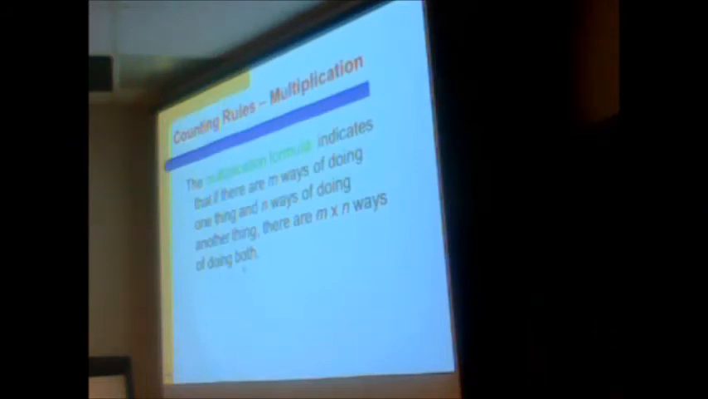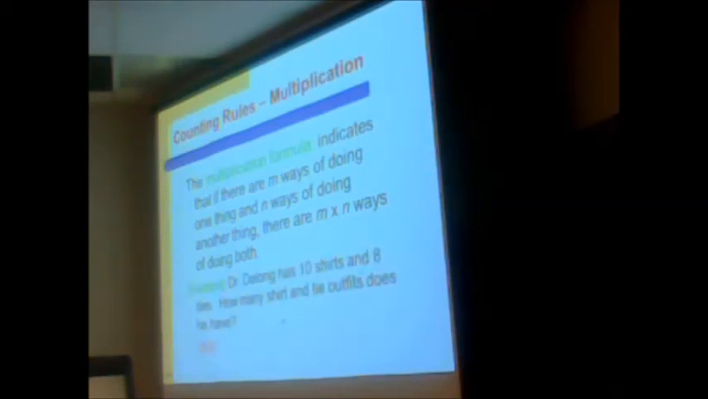Multiplication formula, and this is going to be like the algebra problems from 8th grade. I have 5 ties and 3 shirts. How many different combinations can I come up with? This is the same type of problem, but I have 2 different formulas to do. The multiplication formula indicates that if there are m ways of doing something and n ways of doing something else, then there are m times n ways of doing both.